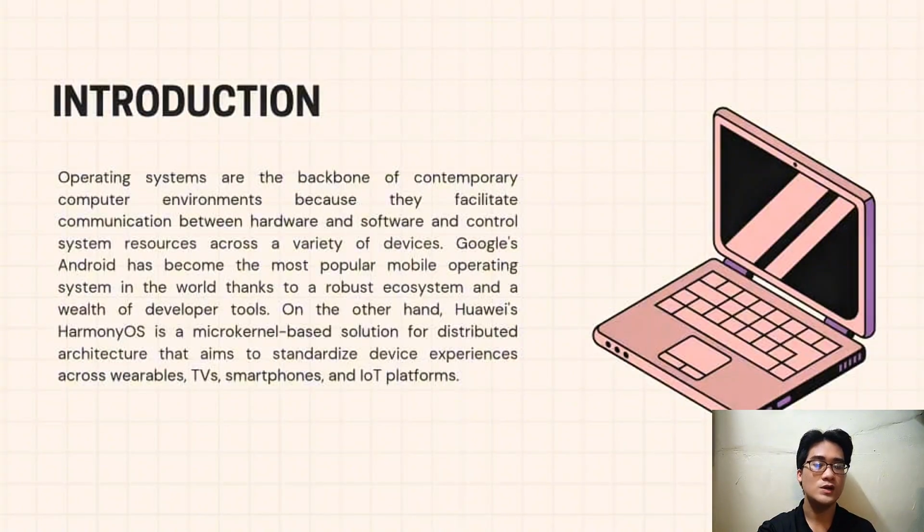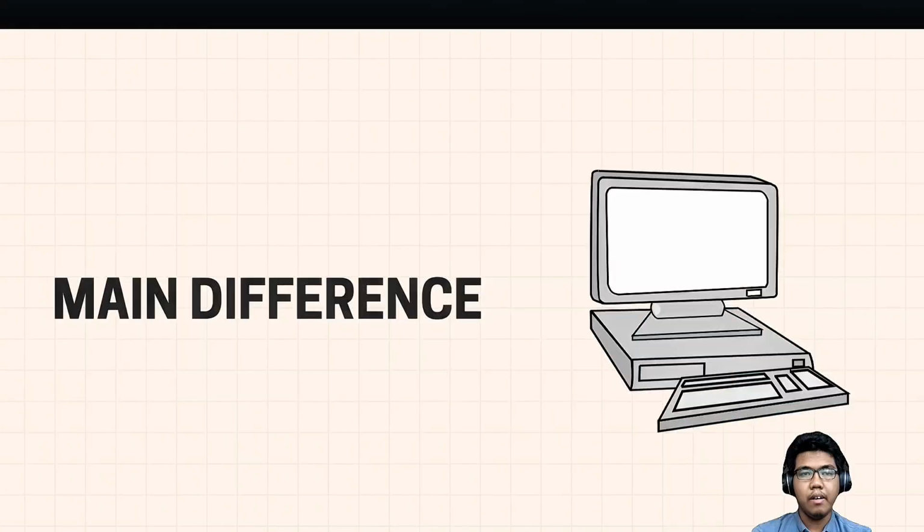The main differences between Android and Harmony OS are discussed in this assignment, along with how each manages development environments, device communication and system architecture. We want to find out which platform offers developers more opportunities and fewer obstacles by contrasting their technical framework and ecosystem. In the end, this research highlights how these two systems support different technological goals and what it implies for software development going forward.